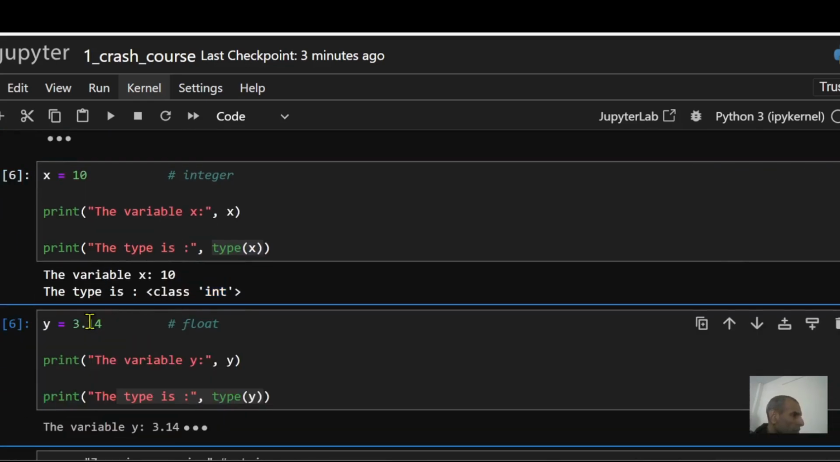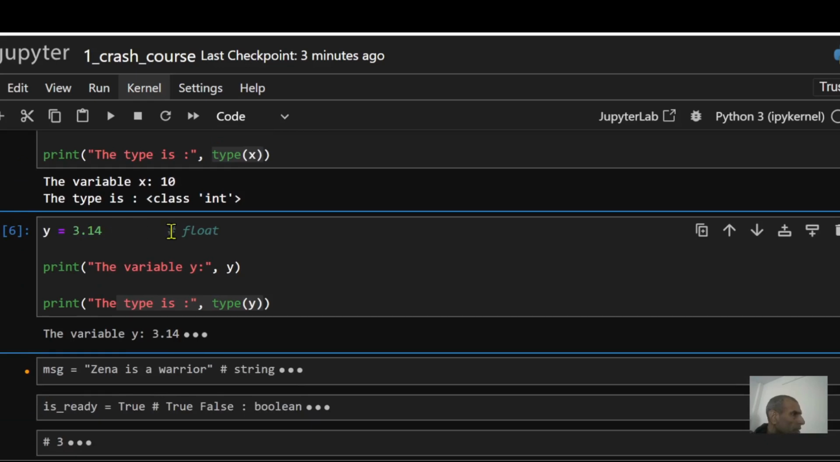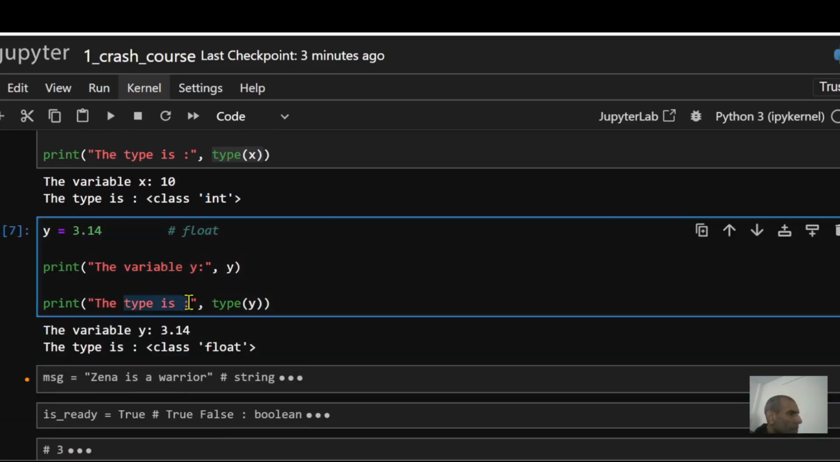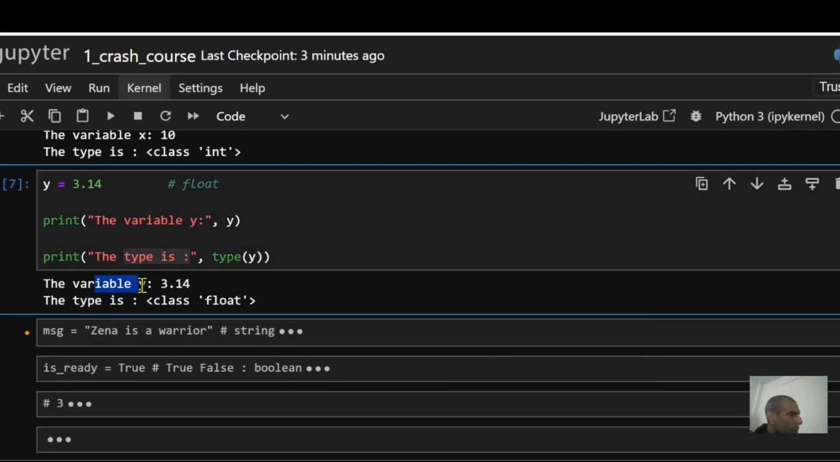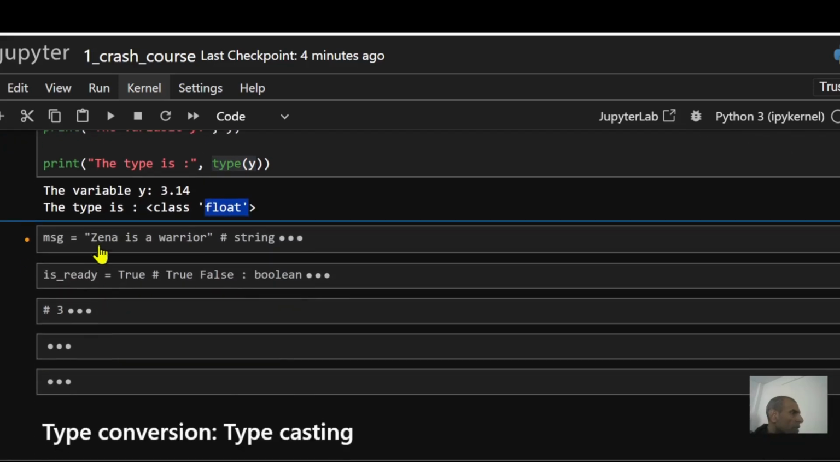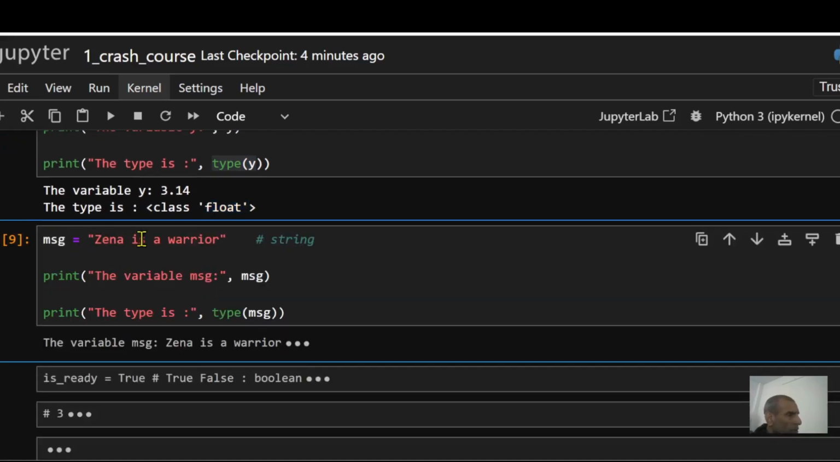Let's look at the float now. Let's say my y equals 3.14. In other words, my y is a float variable, and I want to print the variable y, and I also want to print the type. So it prints out the variable y is 3.14 because it's defined as 3.14, and also it prints out the type, it is float.